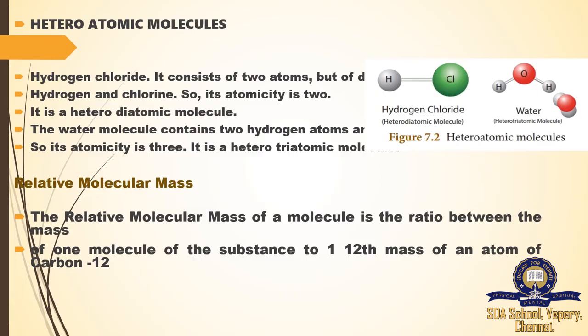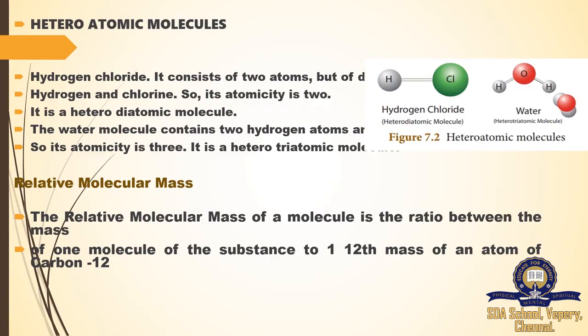The next one is the water molecule. It has two hydrogen atoms and one oxygen atom. So its atomicity is 3. Here also it is heteroatomic. There are 3 atoms, 2 are the same and another one is different. So we can say it is a triatomic hetero molecule.